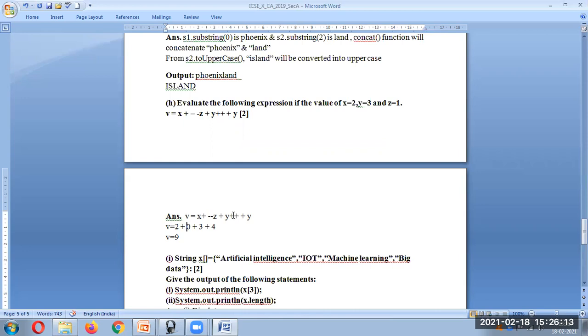Okay, and what is the value of y? y is 3. Then 3 is incremented after that. That is, y's next value will be what? Next value is 4 actually. So when we take this value y over here, this will become 4. Then you can simply add them. That is 2 plus 3, which is 5, 5 plus 4, which is 9.